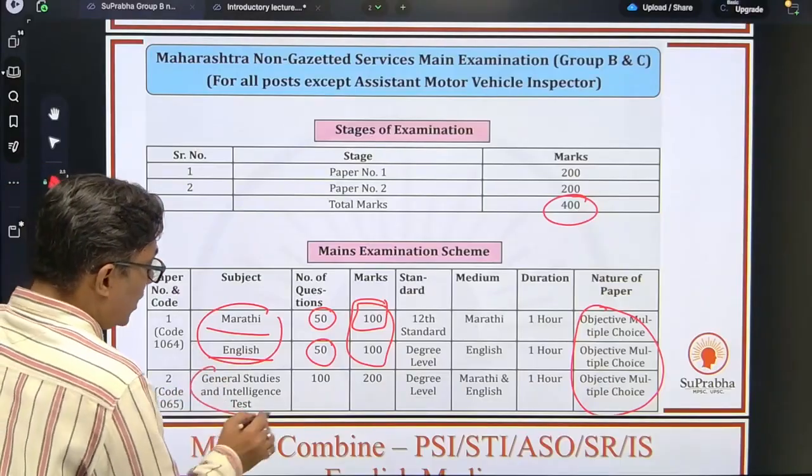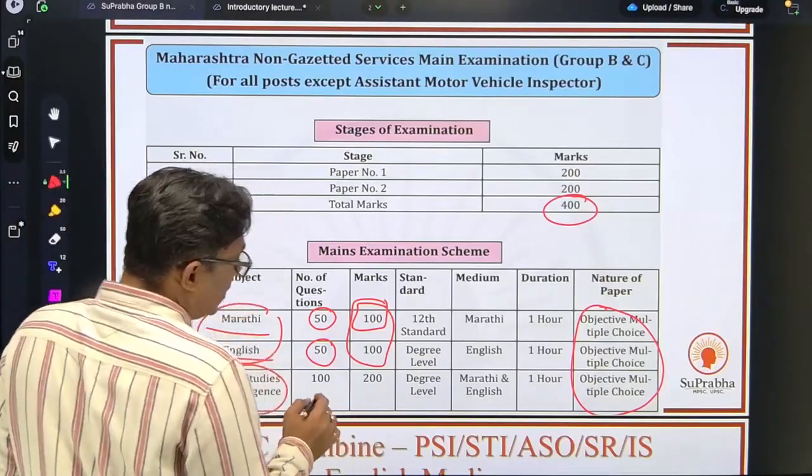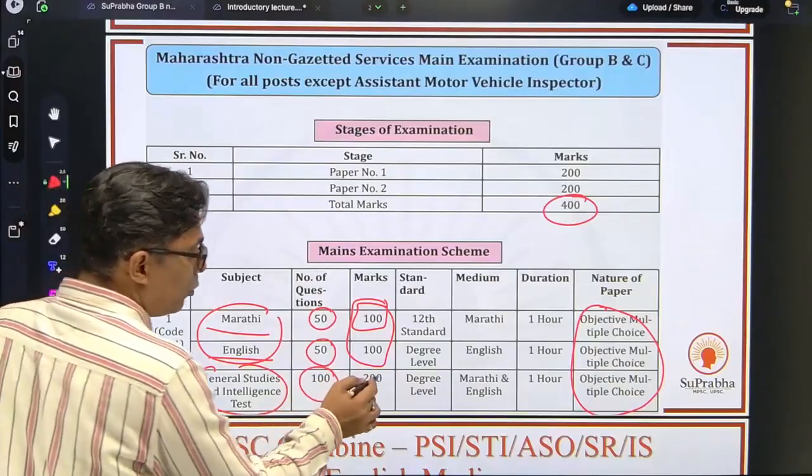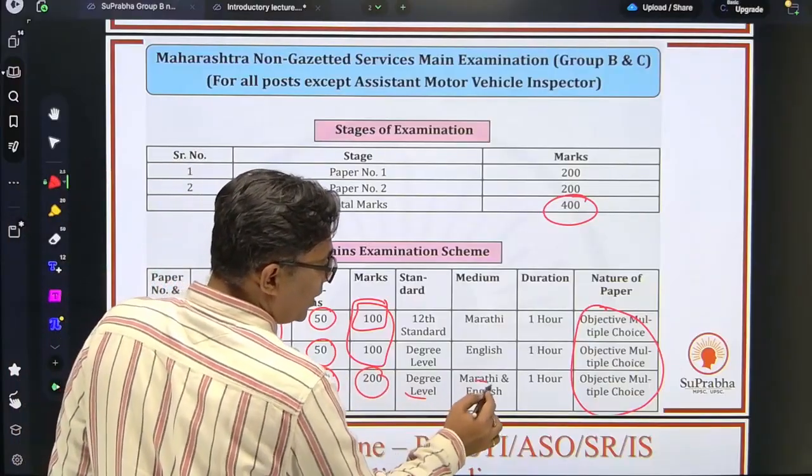Second paper is general studies. In general studies, you will have 100 questions again for 200 marks, degree level, in Marathi and English both.